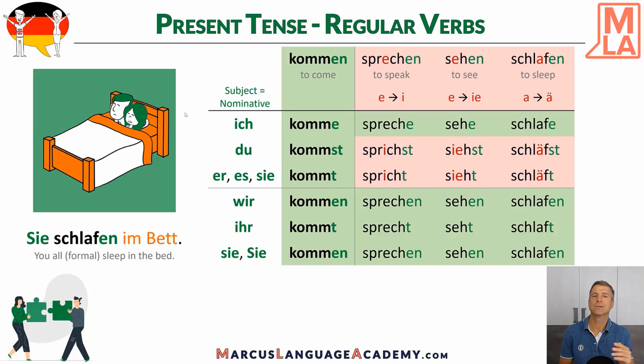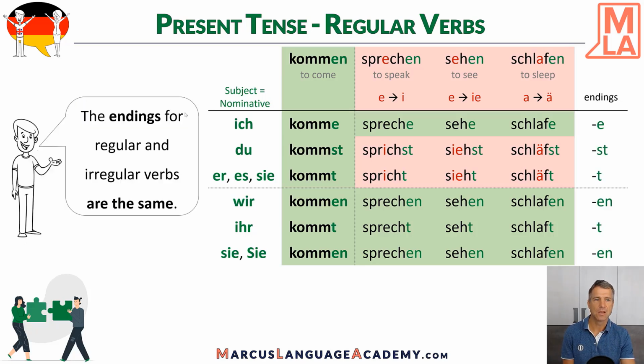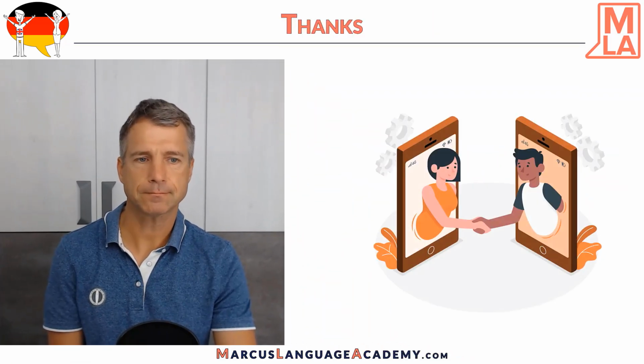The rest is regular. So keep remembering this. And the endings are really the same for regular and irregular verbs. So the endings are E, ST, T, EN, T, EN. That's quite easy because for both it's the same.